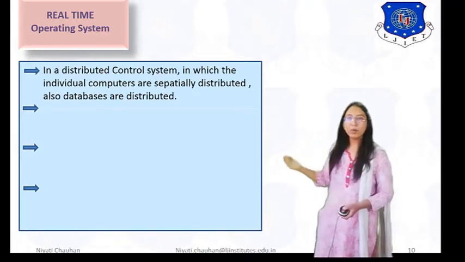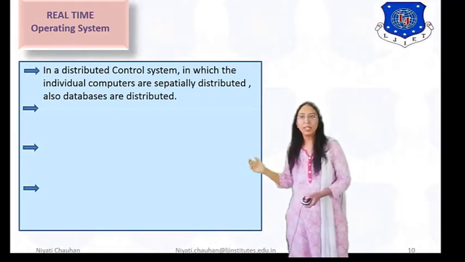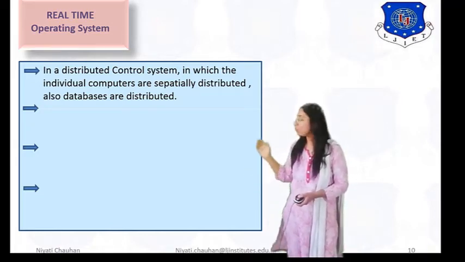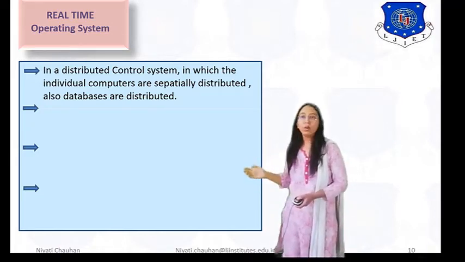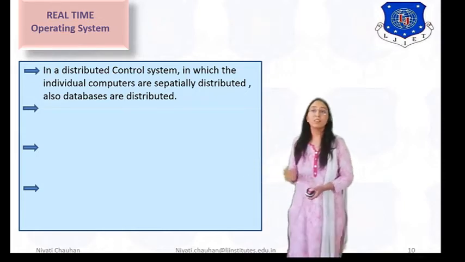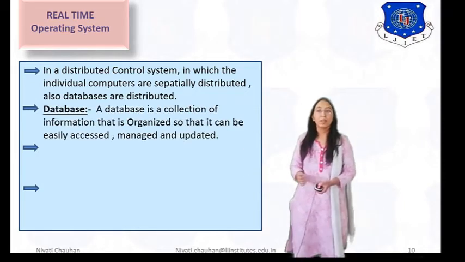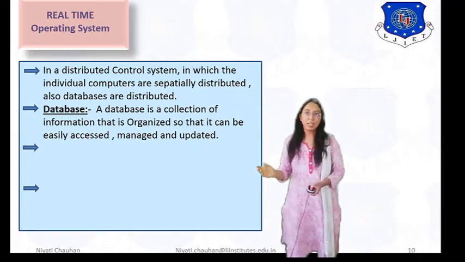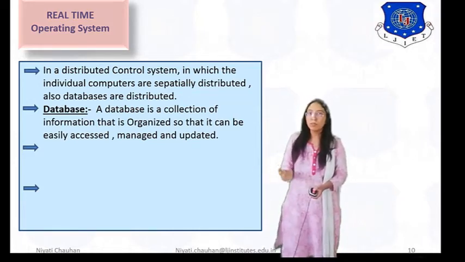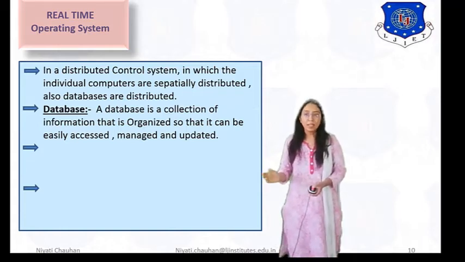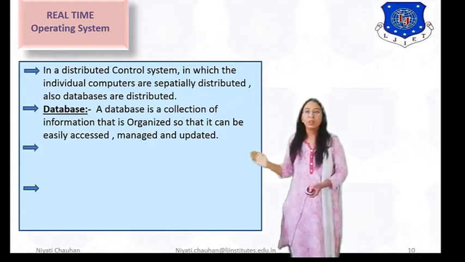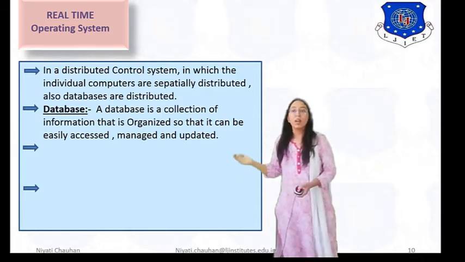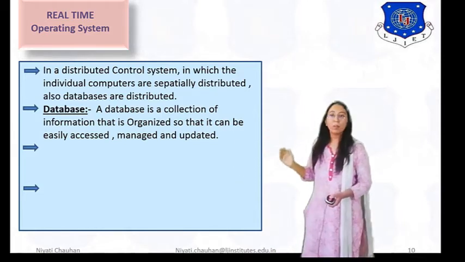Real-time operating system in a distributed control system, in which the individual computers are separately distributed and also the databases are distributed. What is a database? A database is a collection of information that is organized so that it can be easily accessed, managed and updated.